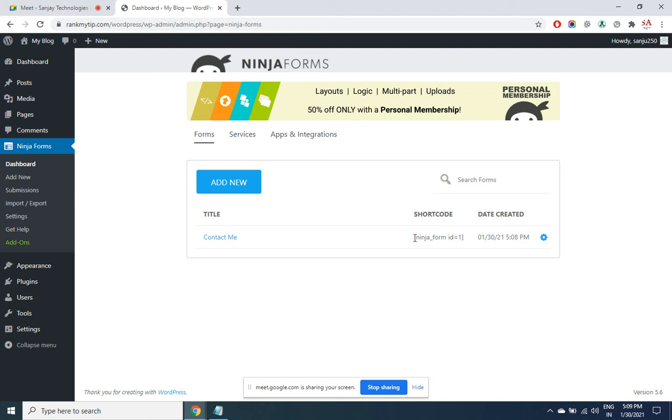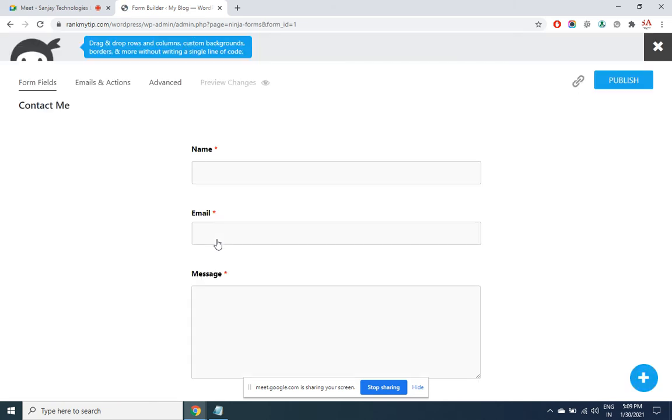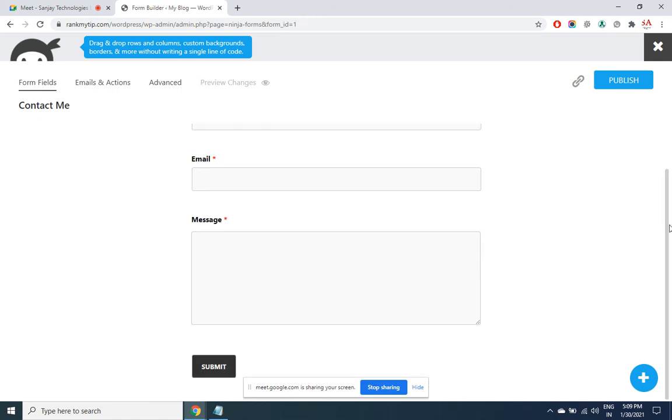If I place this code anywhere in the page, in that particular place, the contact form will show up. But what all it has got, click here. Okay, so these are the default fields in the contact form: name, email, message, that's it.